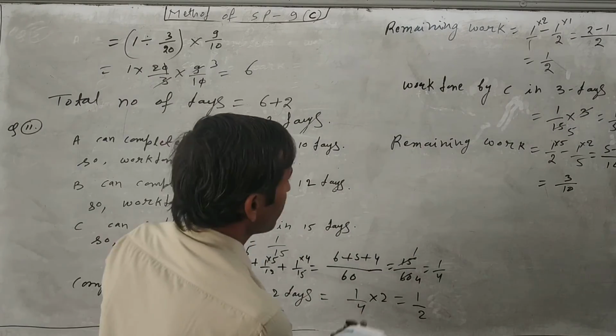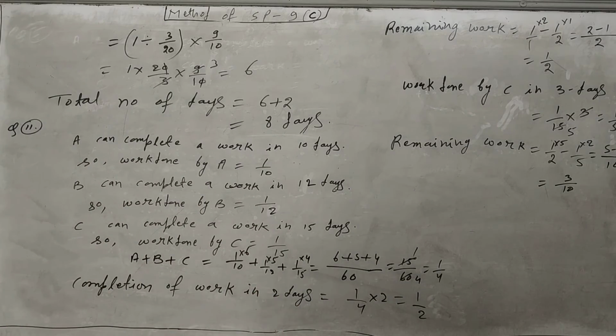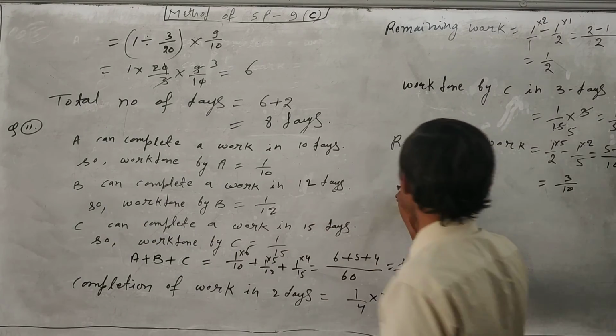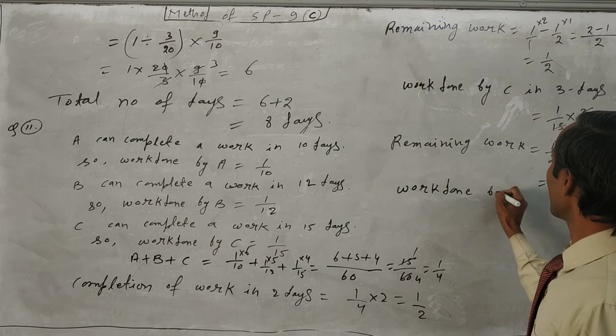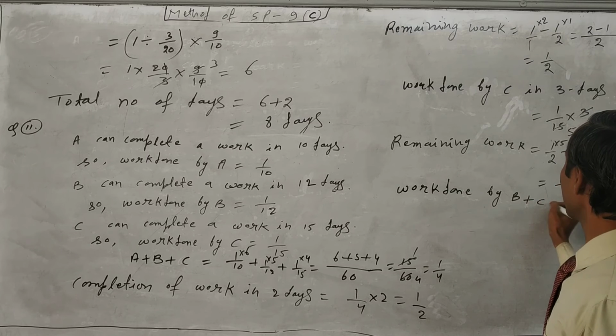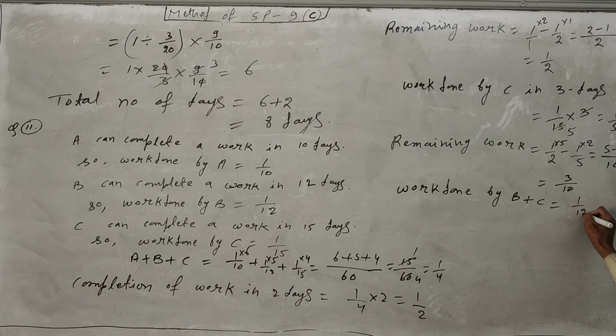So write down, first of all, we will find the work done by B and C. Work done by B plus C is equal to 1 upon 12 plus 1 upon 15. The LCM will be 60, so multiply by 5 here and by 4 here. 5 plus 4 will be 9 upon 60. We will cancel here, 3 times and 20 times. So 3 upon 20 work they will do in 1 day.